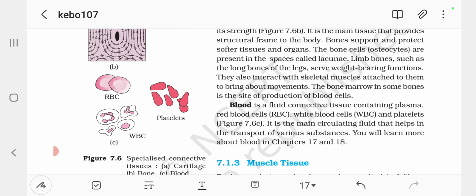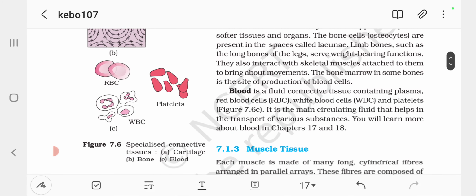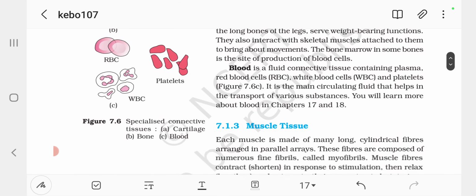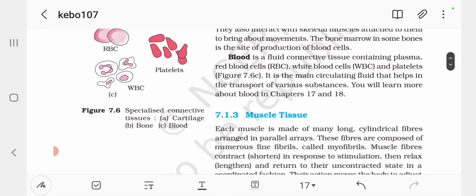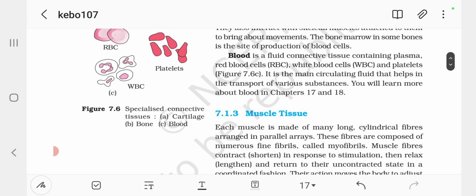The bone cells, osteocytes, are present in the spaces called lacunae. Limb bones, such as the long bones of the leg, serve weight-bearing functions. They also interact with skeletal muscles attached to them to bring out movements. The bone marrow in some bones is the site of production of blood cells.